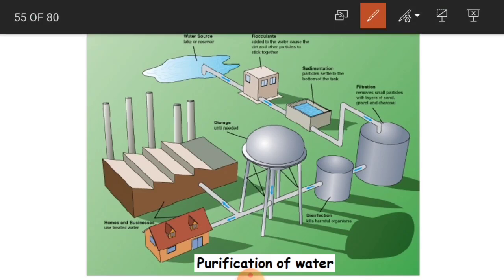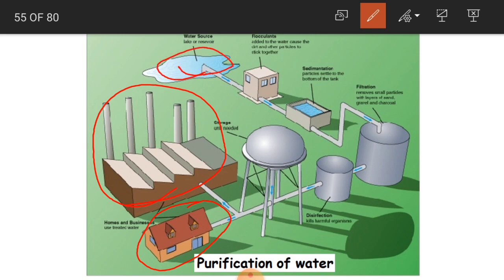Clear, children? See, here is the picture of how they do this water purification. Are you able to observe here? So this is for a house, these are for the industries, factories and all that. And here the water is collected. This is the first stage. The water is collected from the river, sea and all water bodies. Then it is going to go with the filtration process. Okay children, so this is sedimentation. First the sedimentation process is done, and then the filtration process is done.